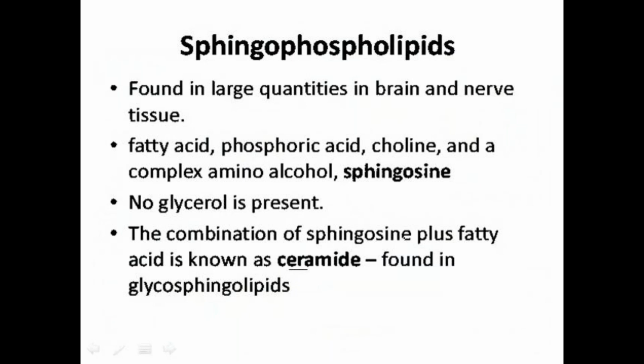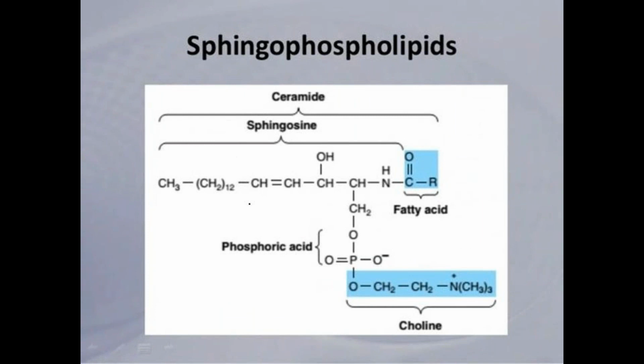What is the structure of fatty acid that contains triacylglycerol? In place of glycerol, sphingosine is present. Fatty acid with sphingosine forms the structure called a ceramide, and then it attaches with the phosphoric acid residue, forming the sphingophospholipids. This is the structure.